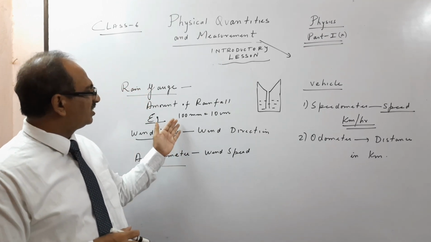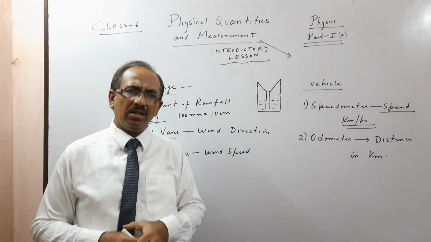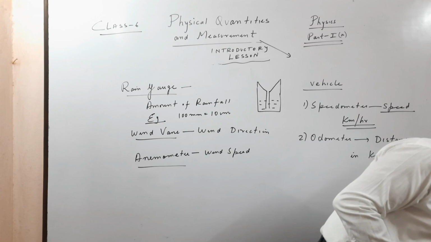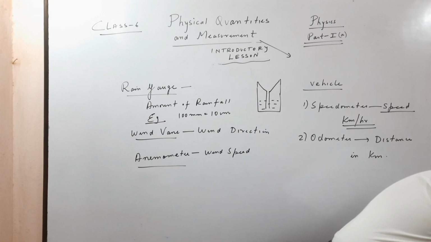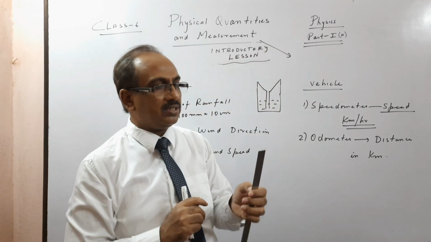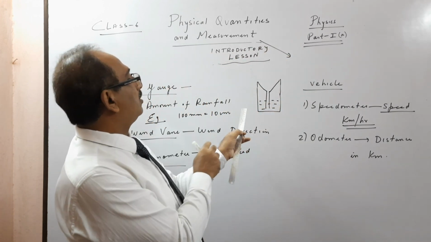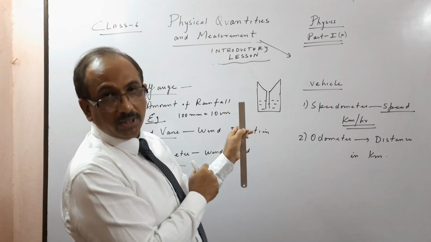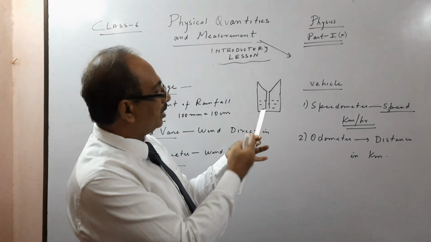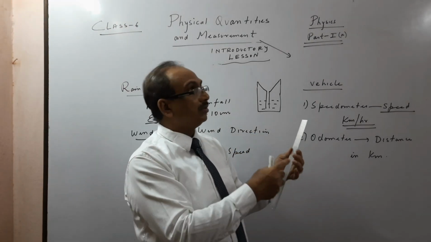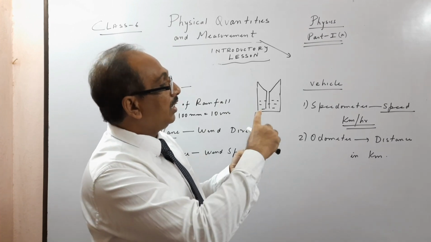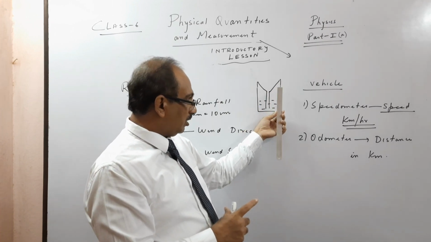Every place, you will see 100 millimeter of rain in a day, which means around 10 centimeter. What is 10 centimeter, children? Take any scale and see 10 centimeter. A small scale is of 15 centimeter, and 10 centimeter you may see is around this much. This scale is around 30 centimeter, a big size scale. So you have a small scale of 15, and if you collect the water, it will be collecting.